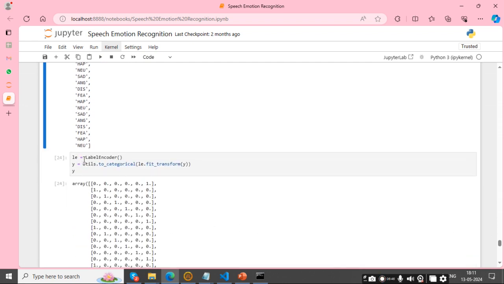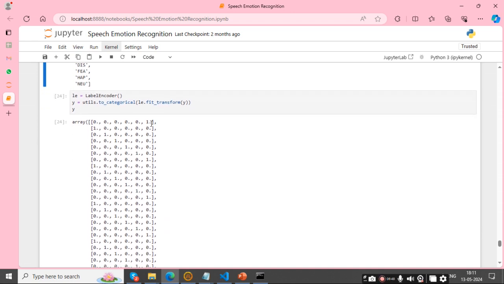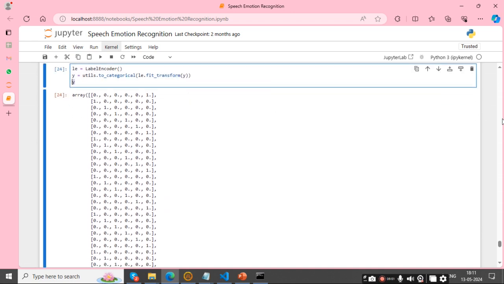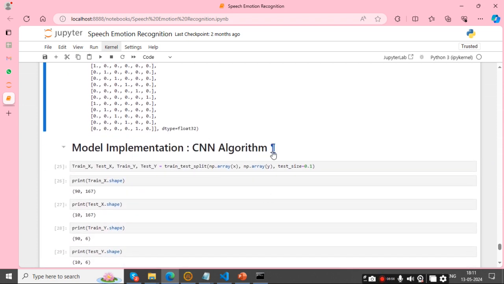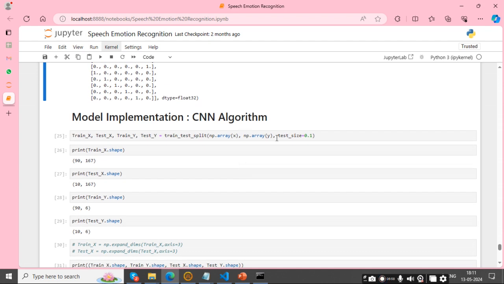After that, I just did one label encoder on the Y file. Now I am implementing the CNN algorithm. First, I split my data into train X, test X, train Y and test Y from numpy arrays X and Y. Here I give test size as 0.1.